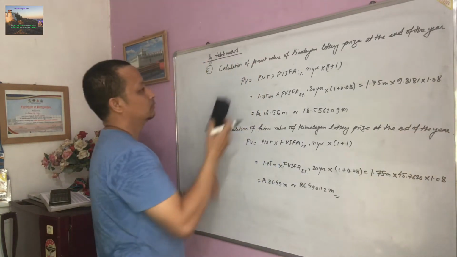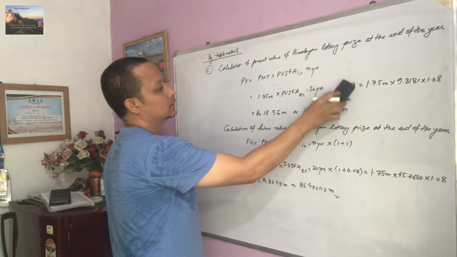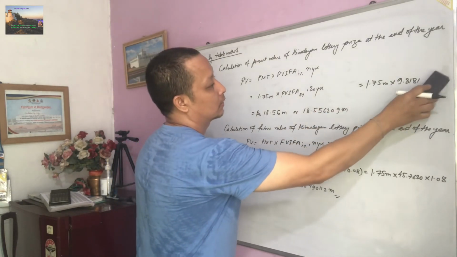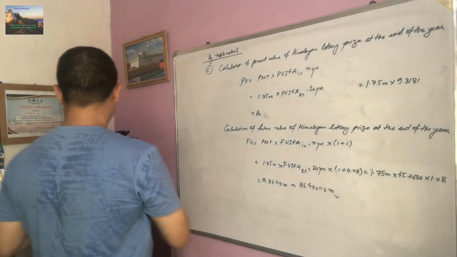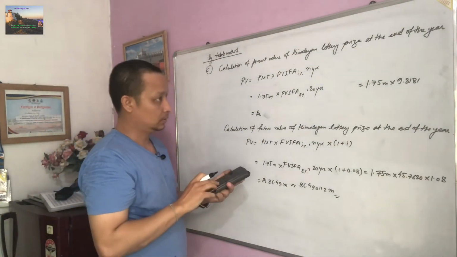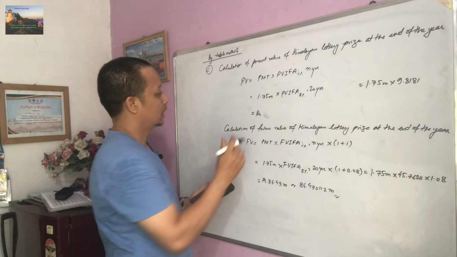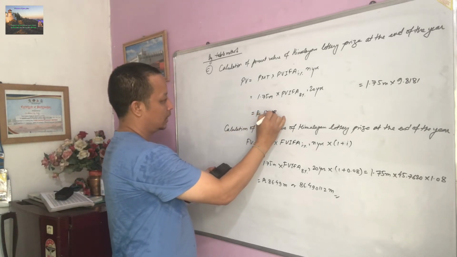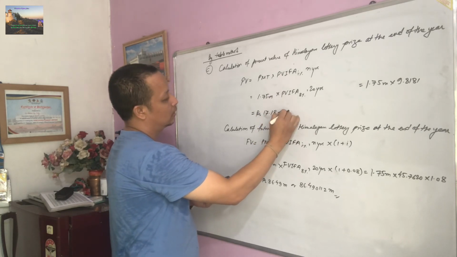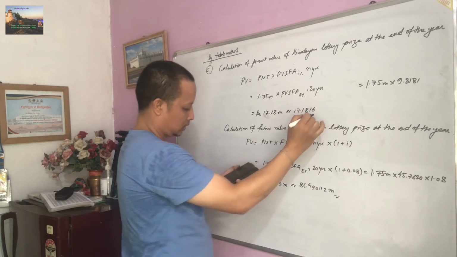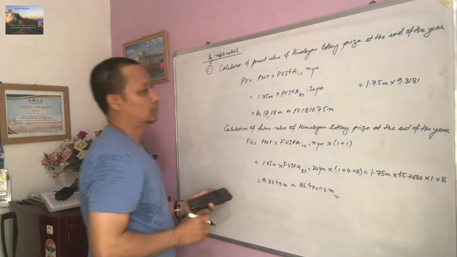So now you can see the formula. You have certain changes here. Only you have to remove this. Then you will have the value here for present value. You can get here 1.75 into 9.8181. So we will have here 17.1816, or in round figure if you write this million, or 17.181675 million as your present value.